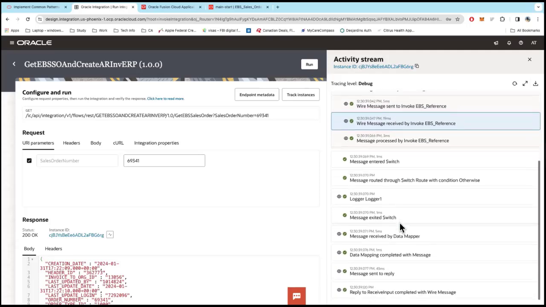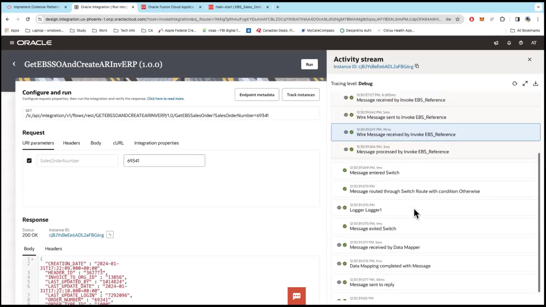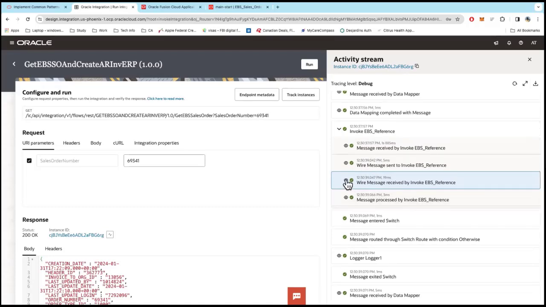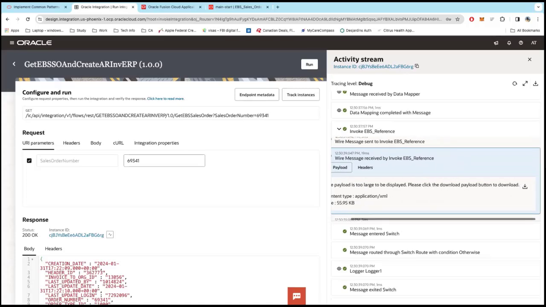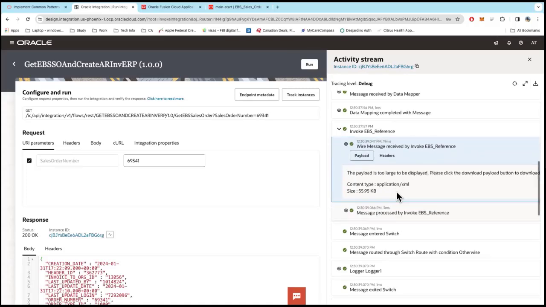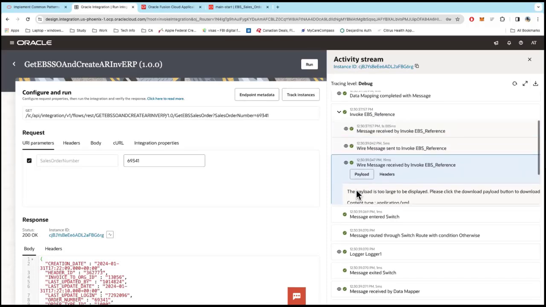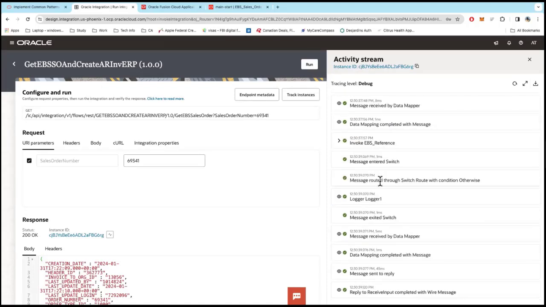There are lots of capabilities within the tool to help you build efficient integrations. And of course, you can see the payloads. In this case, the payload is too large, but if I download it, it's going to be an application XML payload that's coming back, and I can view what was sent to EBS and what came back.